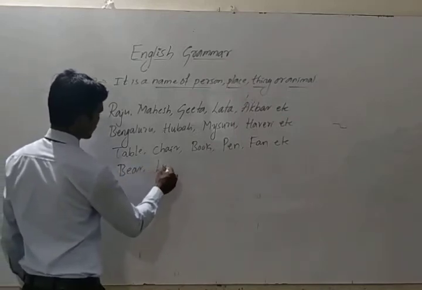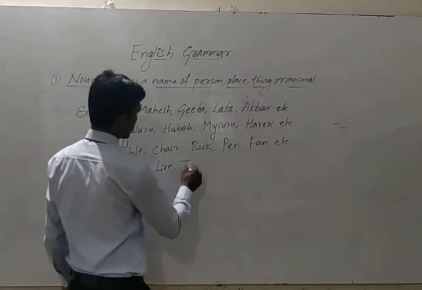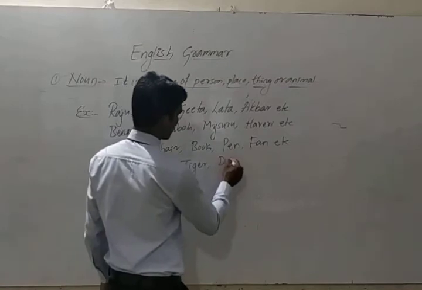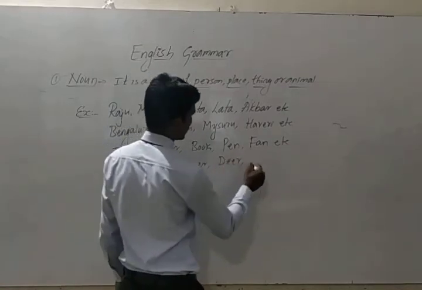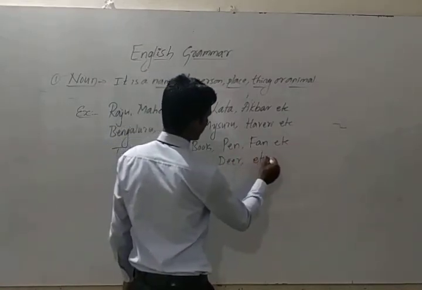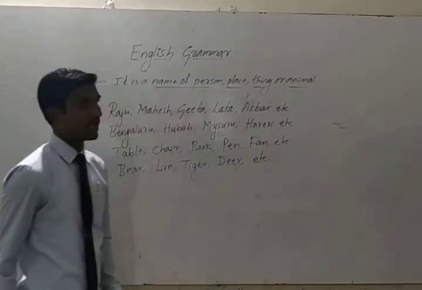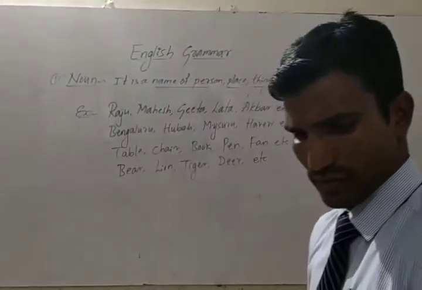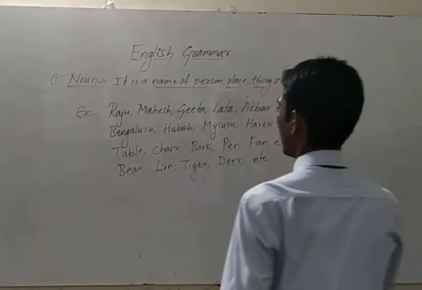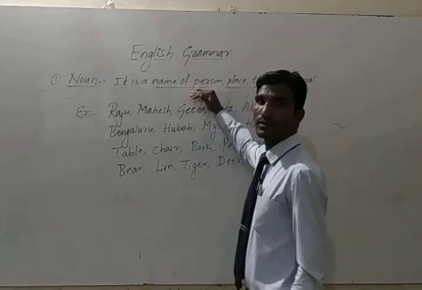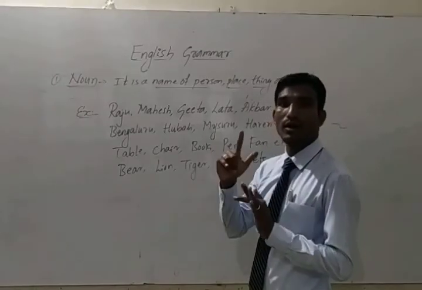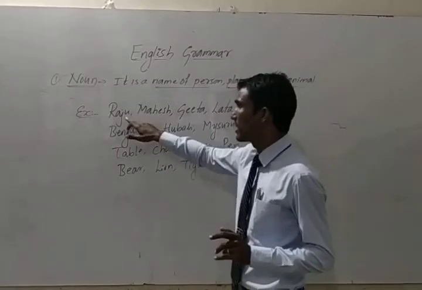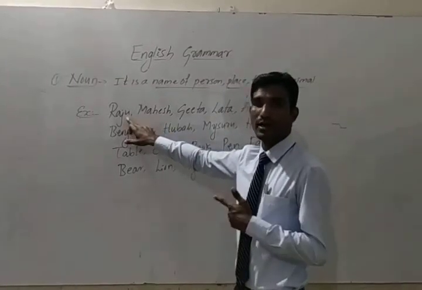Deer, lion, tiger, deer, etc. These are the examples. So first understand what a noun is. Noun is the name of a person, or place, thing or animal. So for example, Raju is the name of a person. So that is called a noun.